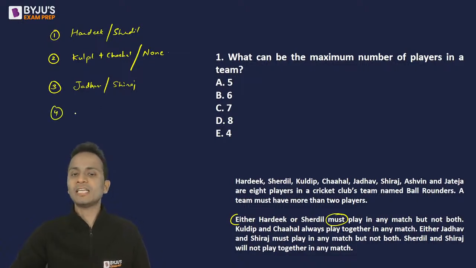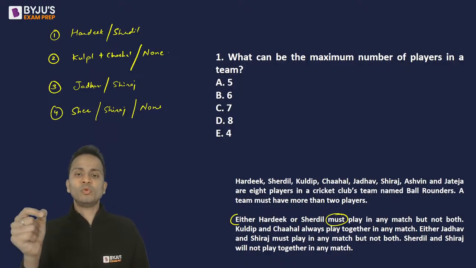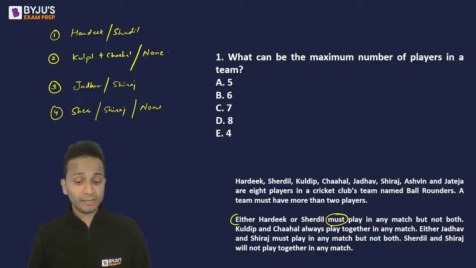Fourth, Sherdil and Siraj will not play together in any match. So I can select Sherdil, I can select Siraj, or I can also select none of them. Right? So this condition is not like the first or third condition. Okay? So they are saying that Sherdil and Siraj will not play together. They will not play at the same time. So it is possible that neither of them plays. Okay? This is also possible. Right? These are the conditions which are given to us.